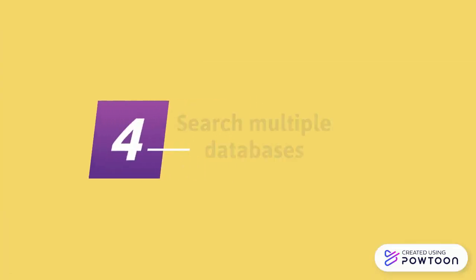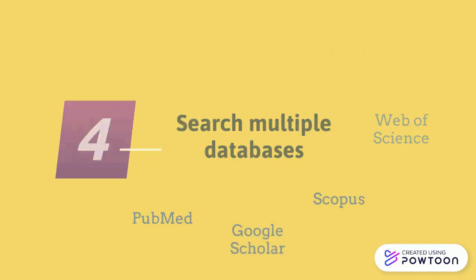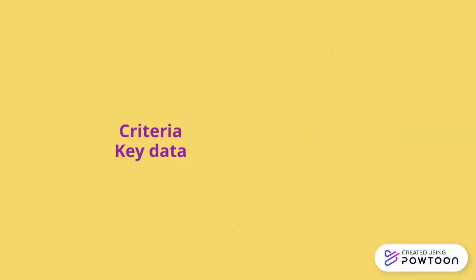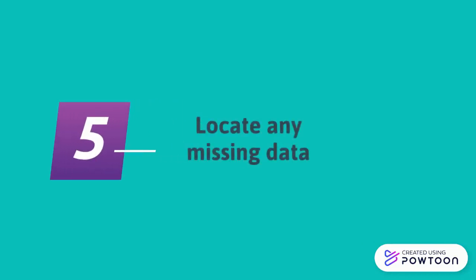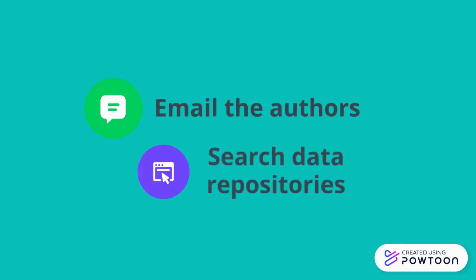Number 4. Carry out a systematic search using different databases. Develop specific search terms using your key data, and you'll need to be able to extract all your key data from each of the selected studies. Number 5. Contact the authors of primary or included studies to ask for any missing data you need. You may be able to access uploaded data sets using DOI persistent identifiers in data repositories.